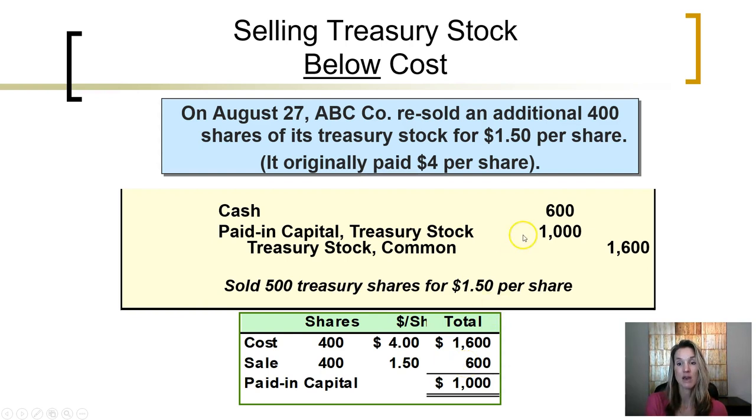$600 received. Cash is debited $600. The difference between the cost that had been paid for the stock and the cash received is a deficit of $1,000. Generally accepted accounting principles tell us we are going to use whatever paid in capital in excess on treasury stock is available to absorb that deficit. So we are decreasing the paid in capital in excess account by the deficit of $1,000.